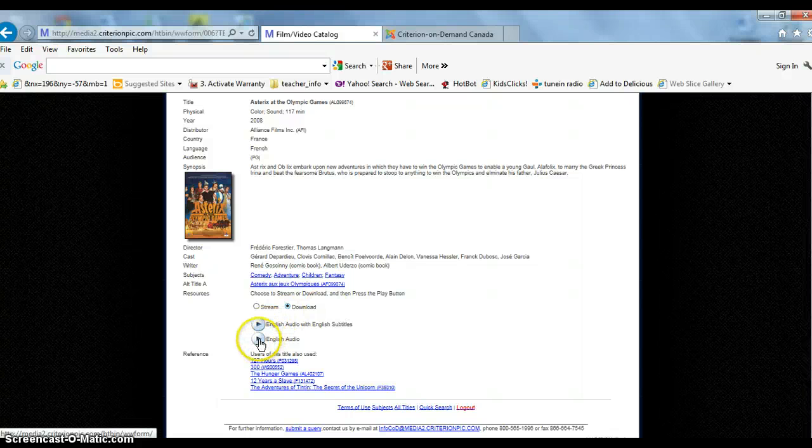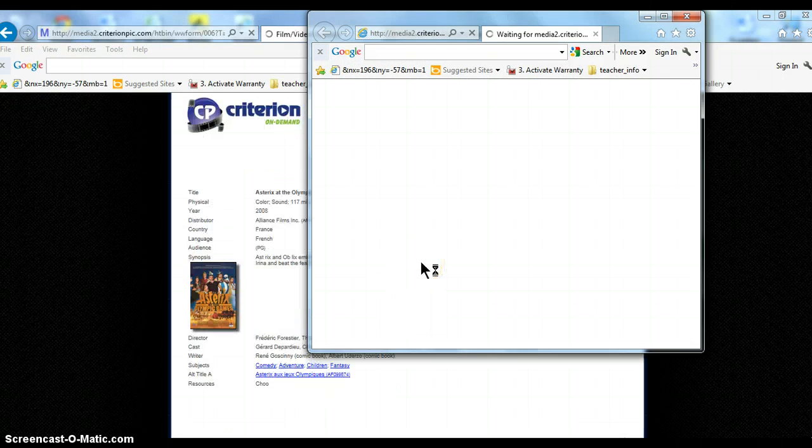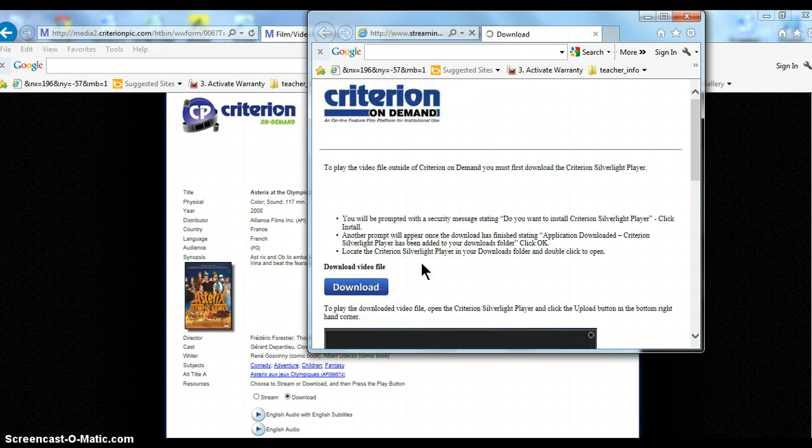So let's choose English audio download, and you'll see what the screen comes up. Downloading you definitely have to do early, because with my high-speed internet at home, it's going to take me a good 4 hours to download this movie. So if you're at home, you can do it in the evening, downloading onto a USB drive. Your USB drive should have at least 5 GB storage, because with the images, it takes a lot of space.